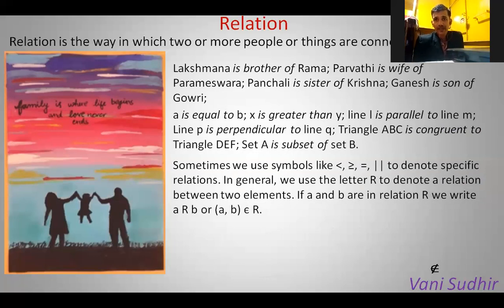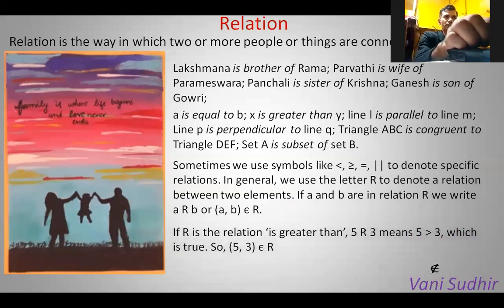In general, we can use the letter R to denote a relation between two elements. If A is related to B, we can write A R B, or we can write the ordered pair (A, B) belongs to R. Suppose the relation is "is greater than". In that relation, what kind of ordered pairs are possible, we'll see. 5 is related to 3 by R, they have given. Is 5 greater than 3? It is a true statement, no? Therefore, (5, 3) belongs to R, you can write.